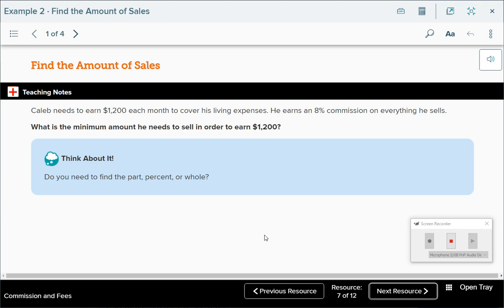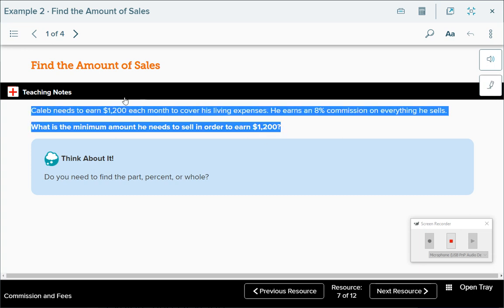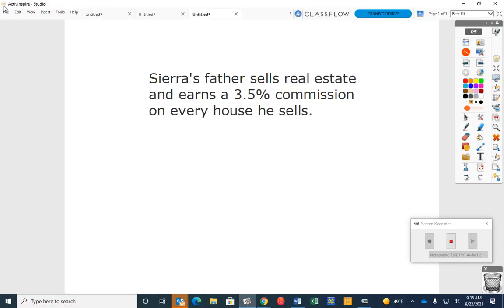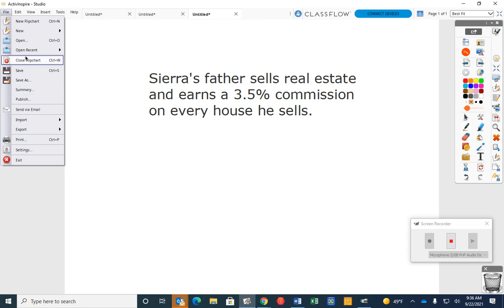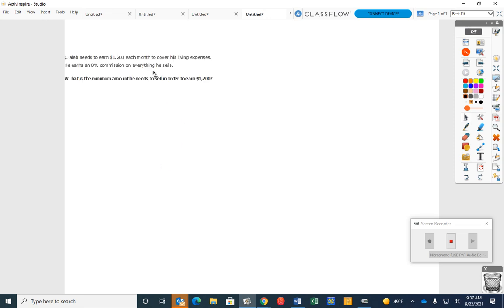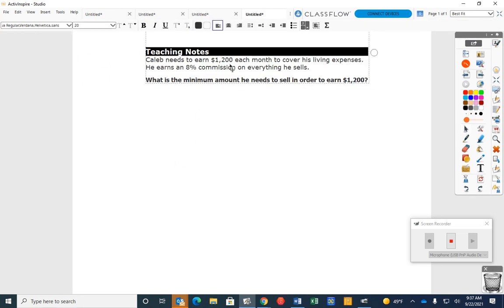Well, let's see. What do we know about? We know how to find what? Proportions, right? So I'm going to copy all this here, and we'll go to our workspace over here. Let's take a look at how we can use this information and all that we know about